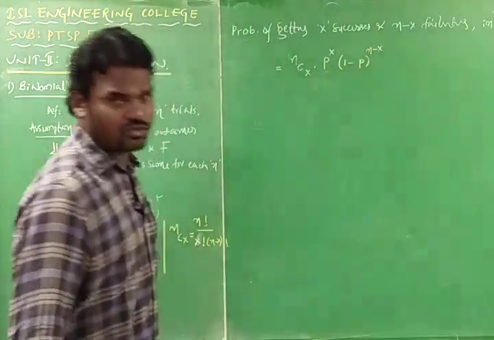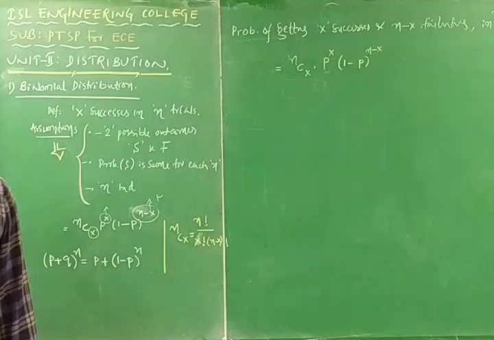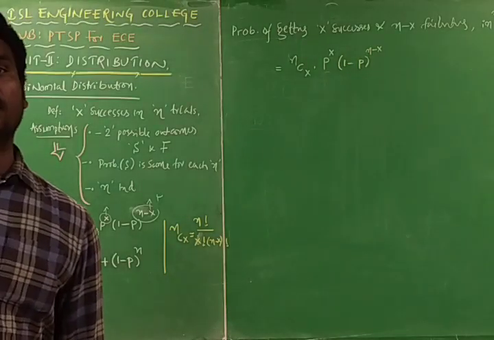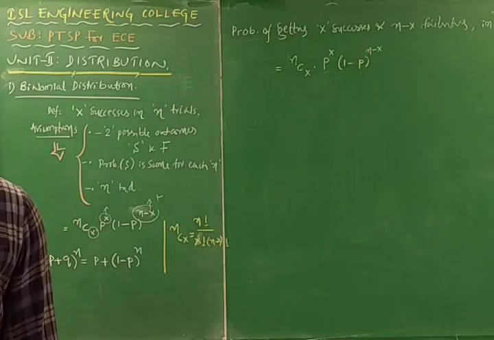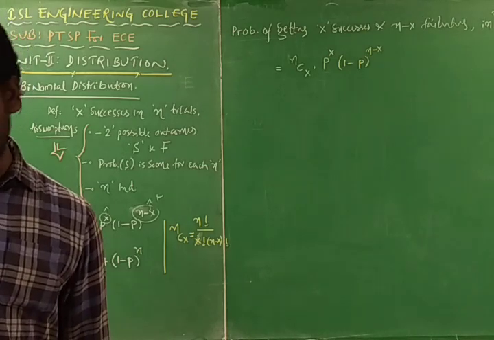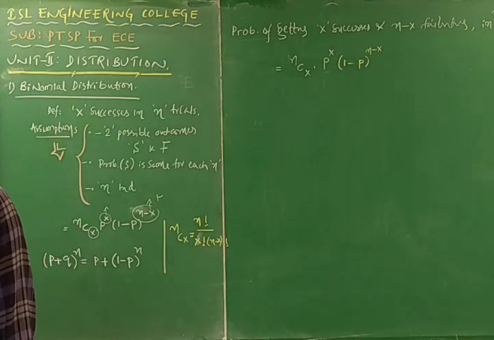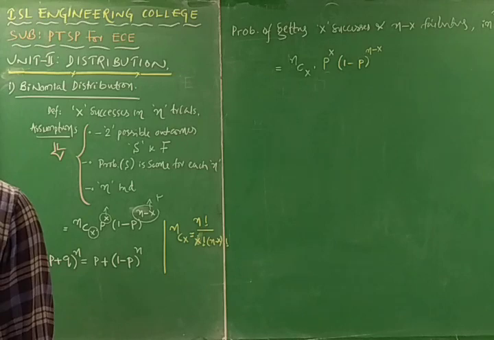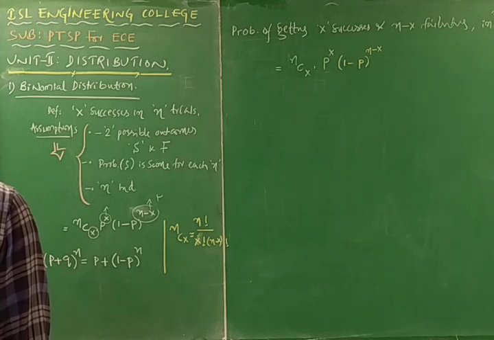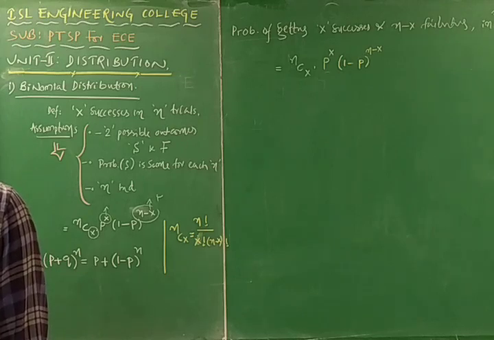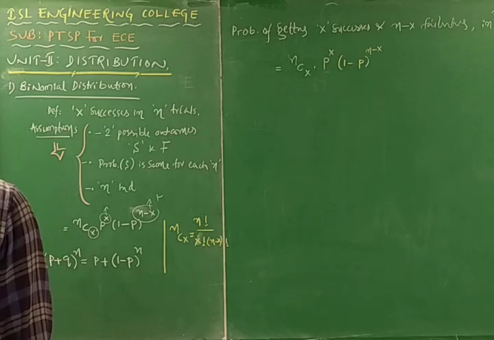This is the formula you should remember: nCx into p to the power of x into 1 minus p to the power of n minus x.